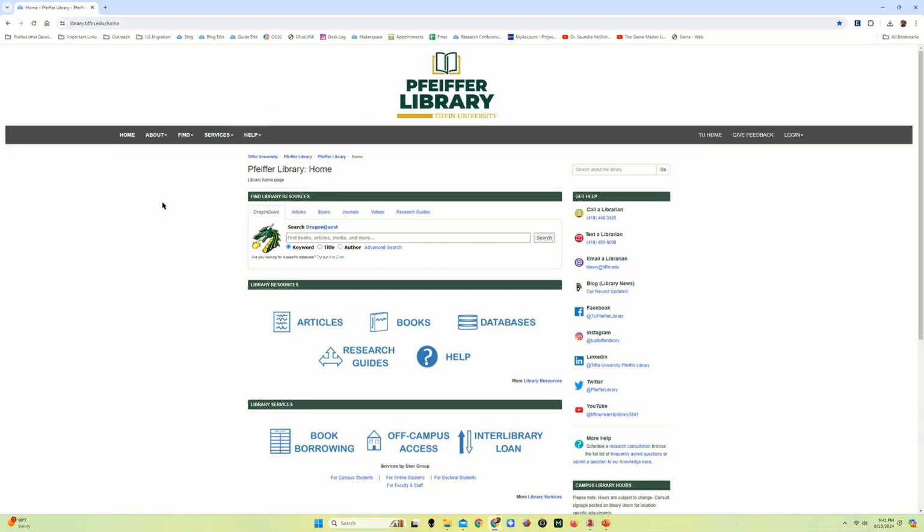Hello everyone. Today we're going to be talking about a database, NewsBank, that doesn't come up quite as often in your research journeys and also doesn't play as well with Dragon Quest, so you don't normally see results from this database in your everyday Dragon Quest search. As you might imagine, given the name of the resource, NewsBank is a really good resource for accessing newspaper articles and current events, current news. So we're going to access NewsBank through the Databases tab on the library site here.